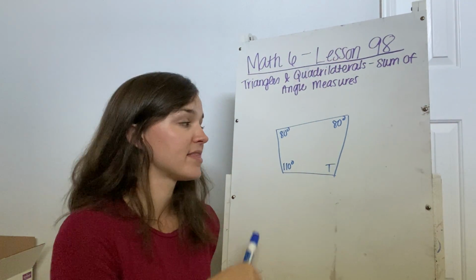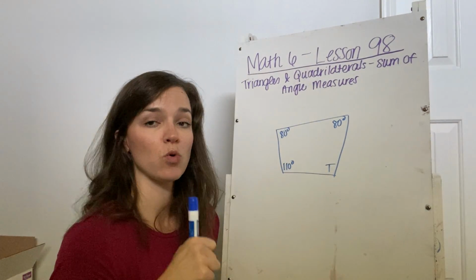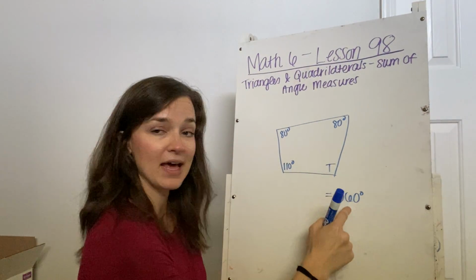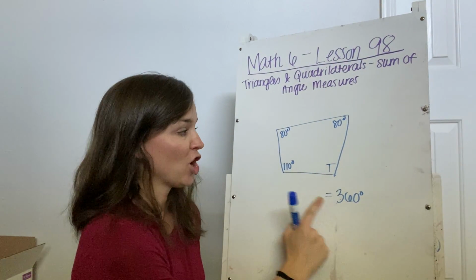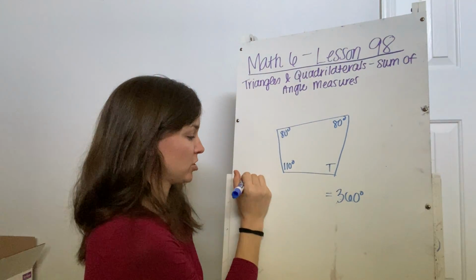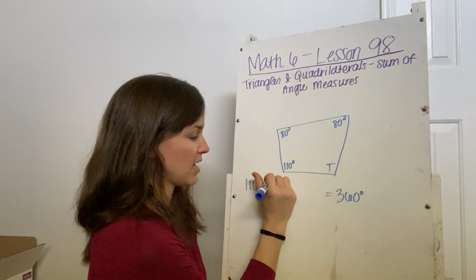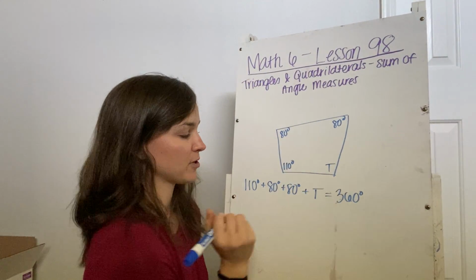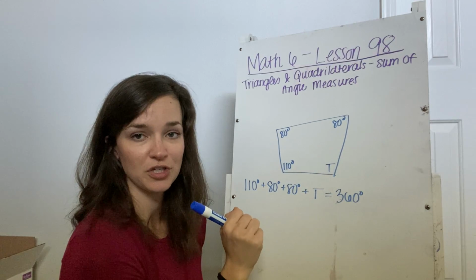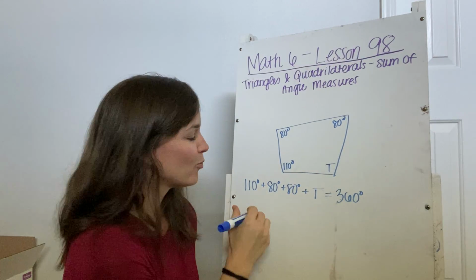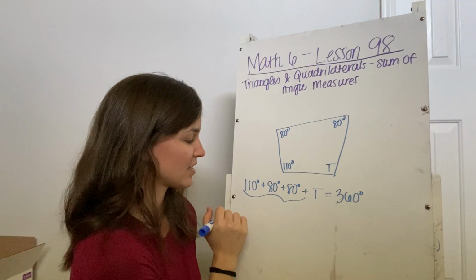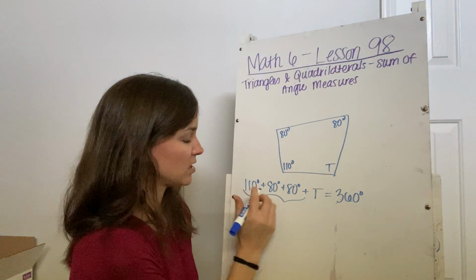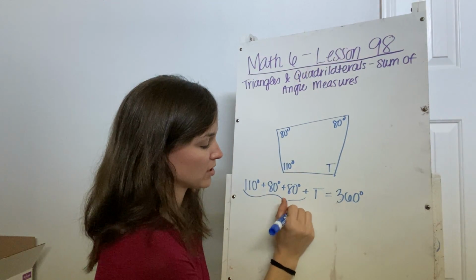Like I said before, this is a four-sided figure, so it is a quadrilateral, so all the angles have to add up to equal 360 degrees. So let's set that up. We know that 110 plus the 80-degree angle plus the other 80-degree angle plus whatever T is, because we don't know yet, has to equal 360 degrees. Just like we did before, we will simplify these guys over here. So I know 80 plus 80 is 160. 160 plus 110 is going to be 270 degrees.